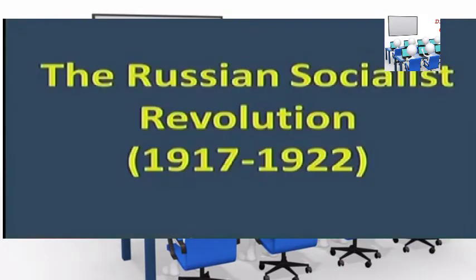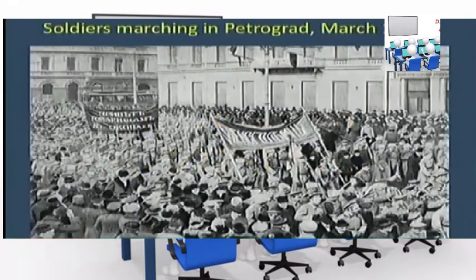As soon as the World War completed, in Russia there was a revolution. This revolution led to many changes in the world. Now let us read about the Russian Socialistic Revolution, which took place in 1917. This is the main picture of the Russian Revolution: soldiers marching in Petrograd in March 1917, which is the beginning of the revolution in Russia.